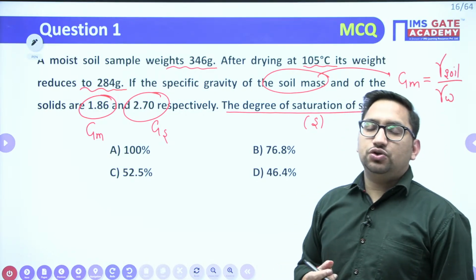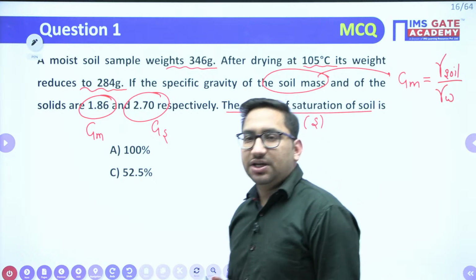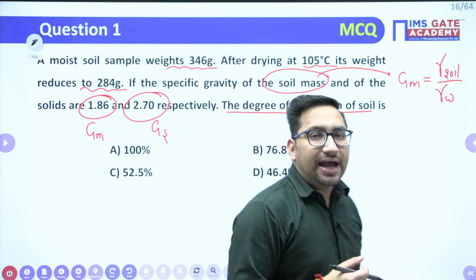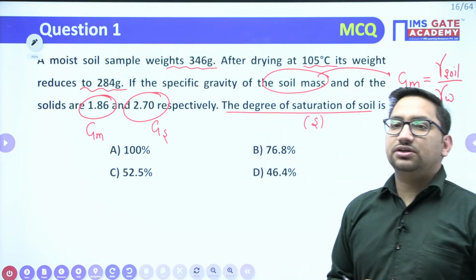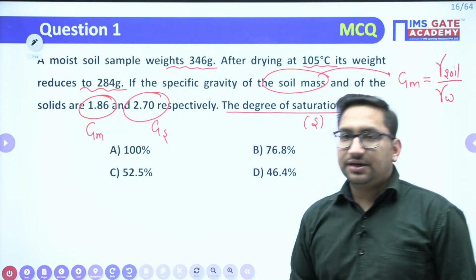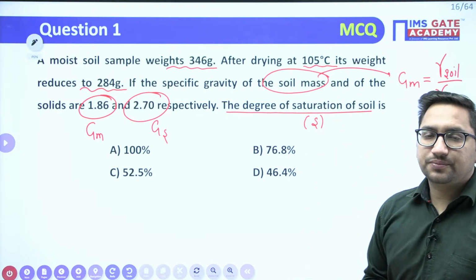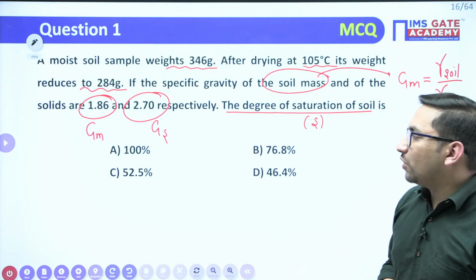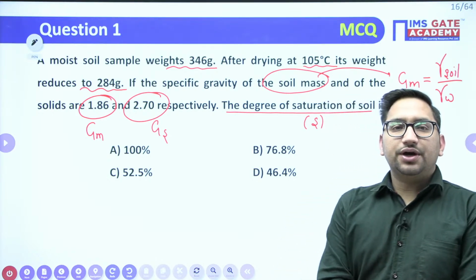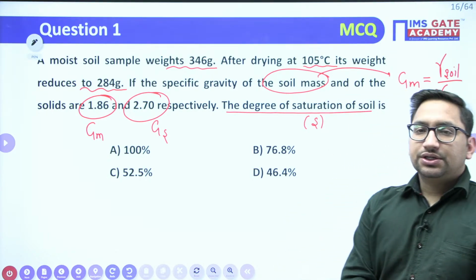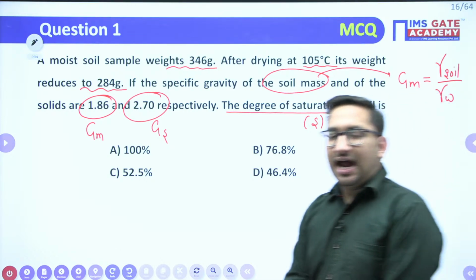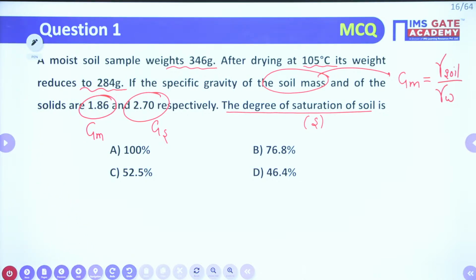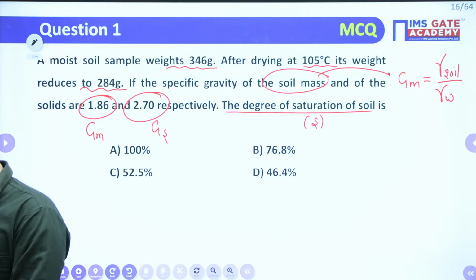Okay, other students, you should also try. We'll just see if this particular answer is correct or not. Just give a minute to this particular question and try to solve this, right? After that, I'll also explain to you what is the correct answer. By then, just try this particular question. As these questions are for your practice, I want each and every question to be solved by you guys. Just give this particular question a minute and try to give me the answer.